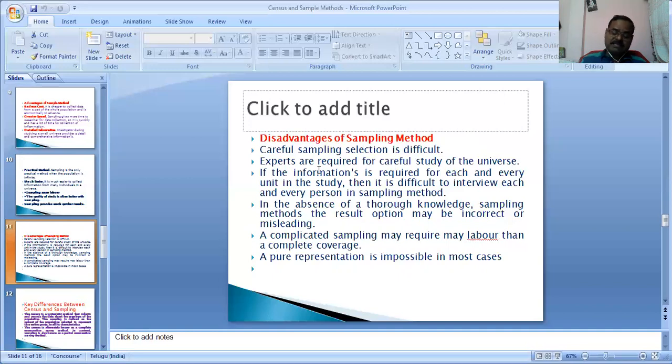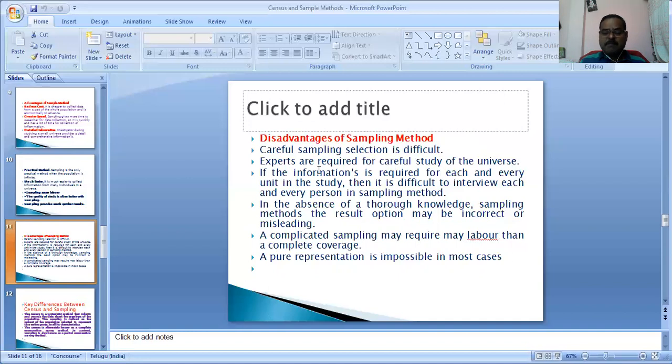The last essential is adequacy. The size of the sample must be adequate to get accurate results. If a large number of items are included in the sample, they will truly represent the universe. That is the essential of any sampling.